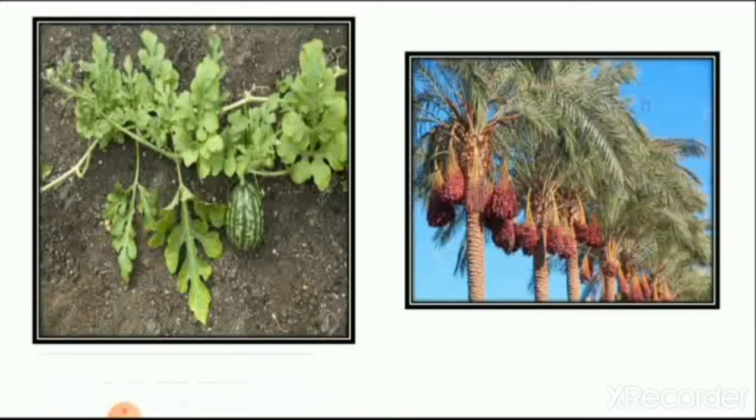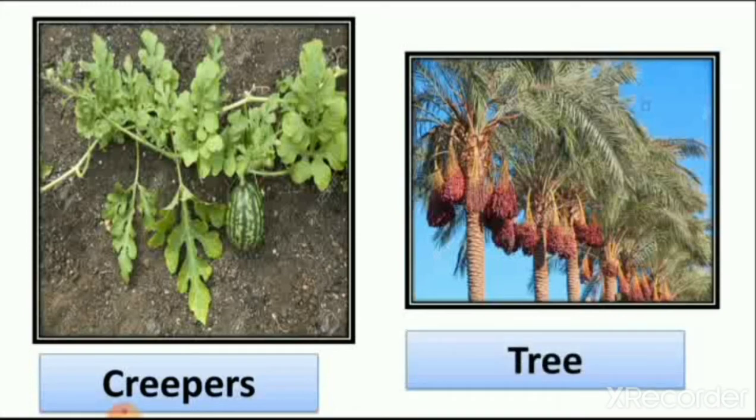Then the next picture is creepers and tree. The creeper is a watermelon you can see here, which grows along the ground. Here you can see a dates tree which grows straight, not along the ground. So this is the difference between climbers, creepers and trees.